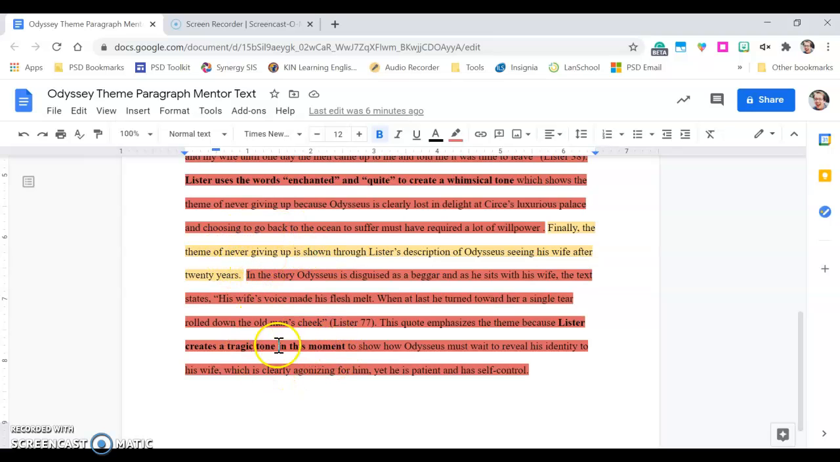So we're using the tone, we're using the words to specifically connect back to whatever theme it is we're trying to prove in our main point. So again, your theme might be home, might be strangers, might be hospitality, but you need to prove that theme using specific words and or the tone that is in the quote that you choose in your first read.